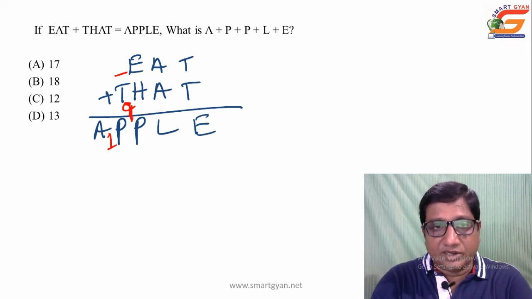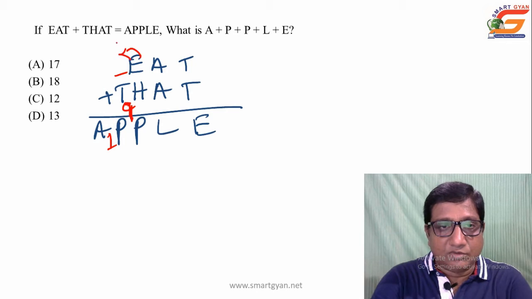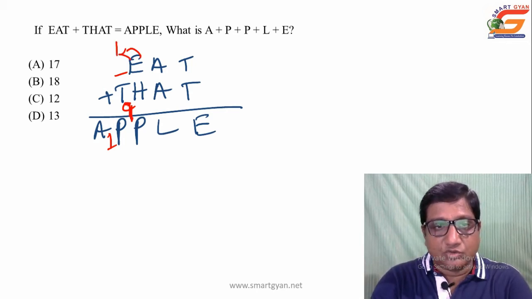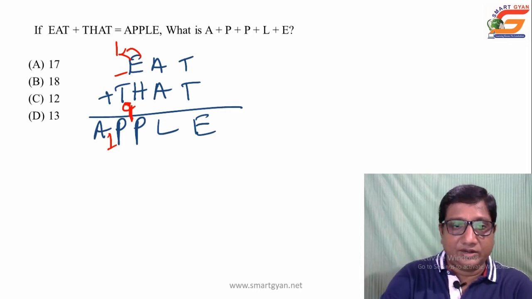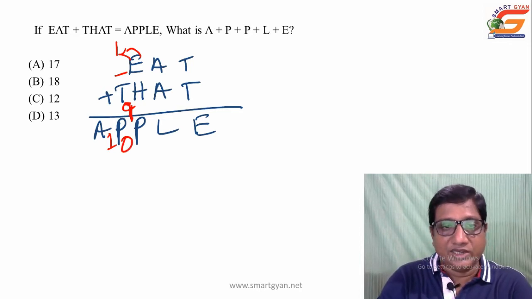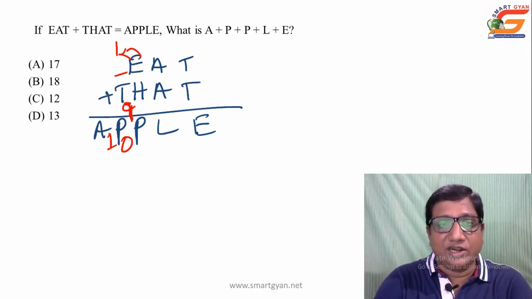Carried out value from the previous column can be maximum how much? 1. So T, that is 9 plus 1 is equal to 10, 0 carried 1.